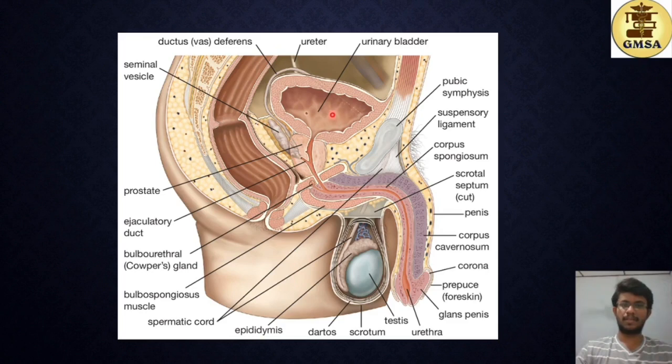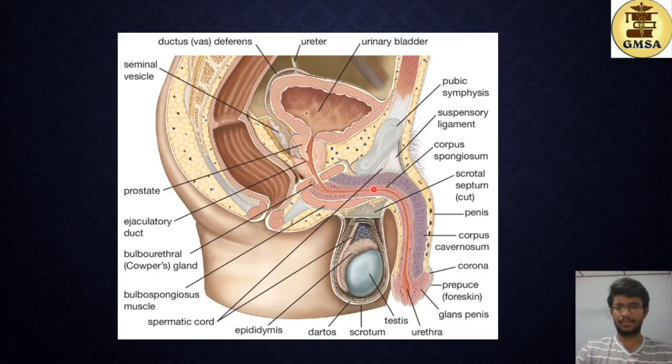This is the urinary bladder, so urine also passes through this urethra, and the short ejaculatory duct also opens into this urethra. And on the way, the secretion of the bulbourethral gland or Cowper's gland is also released into this urethra through this duct. And then this urethra extends through the penis and moves out during sexual intercourse.